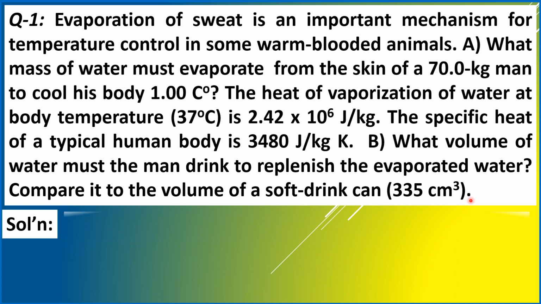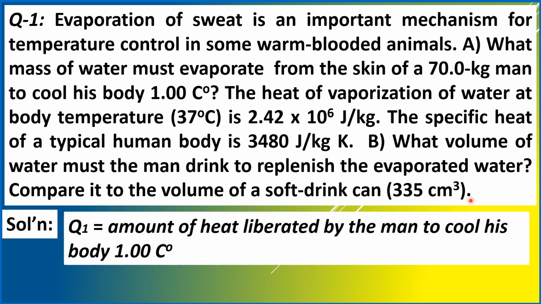Our solution to this question. We will first determine the amount of heat liberated by the man to cool his body by 1.00 Celsius degree. We will let Q sub 1 be that amount of heat, and that is determined by this formula.